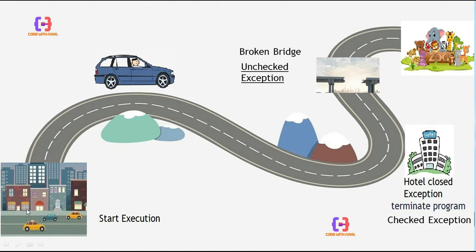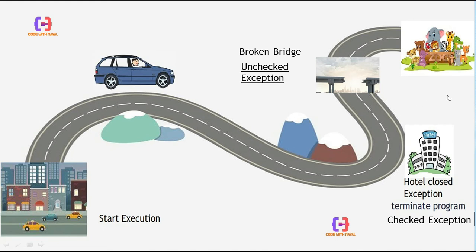We exit from home and want to reach the zoo. We start our journey from home, and in our plan we decided that in a hotel we will eat something and then continue our journey. But we don't decide what if the hotel is closed, what to do then.